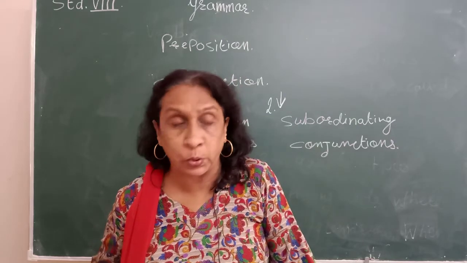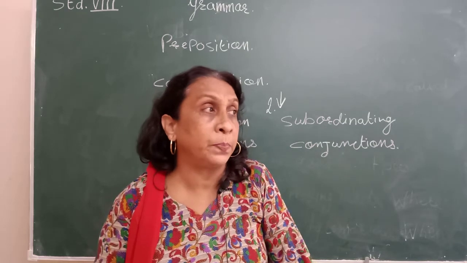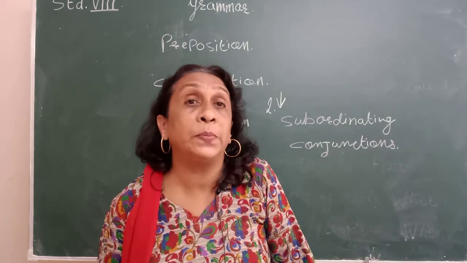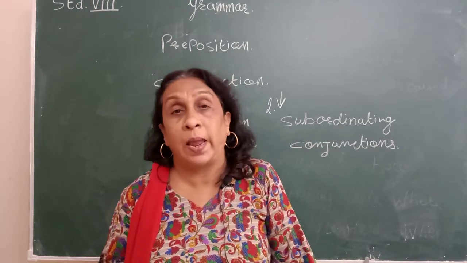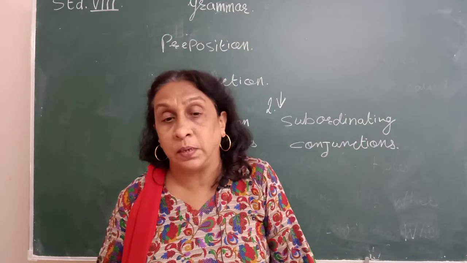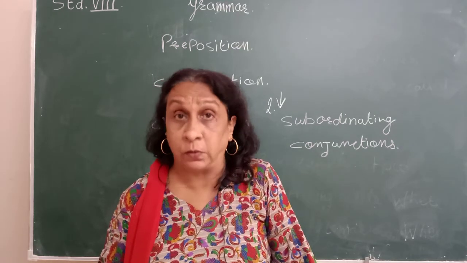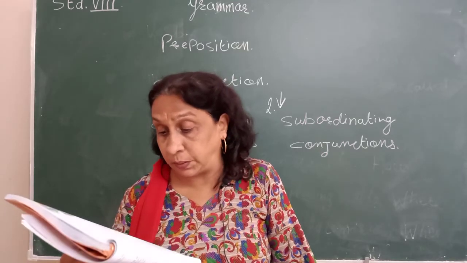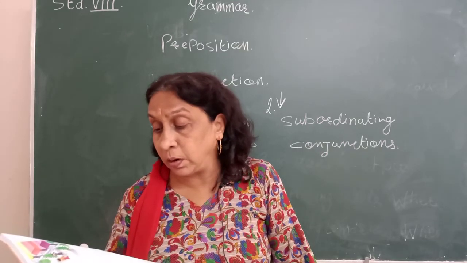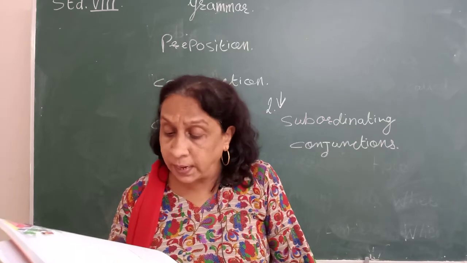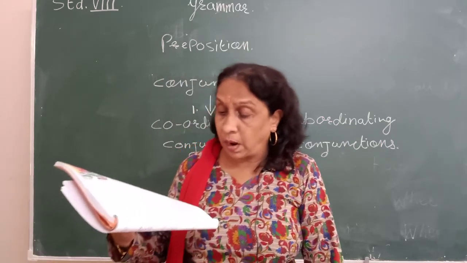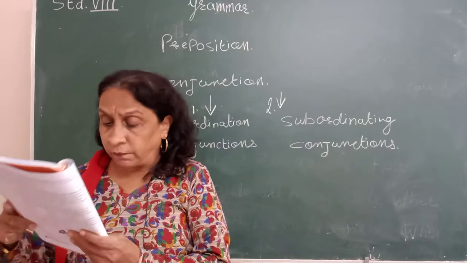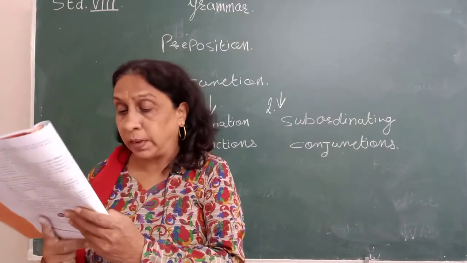Now in a sentence you should know which is the principal clause. Principal clause means what? A main clause. The principal clause is the main part of a sentence. So a subordinating conjunction joins a subordinate clause to its principal clause. Tell me where he lives. I don't think if he would pass. These are the examples.